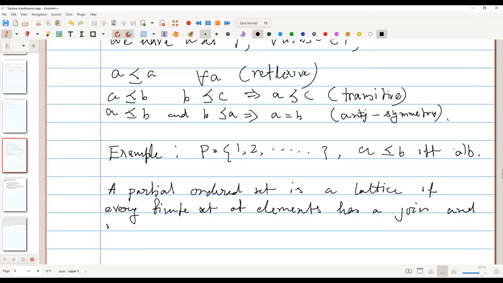By join, I mean the supremum, like a minimum upper bound. For example, if we take two elements 3 and 4, then the minimum upper bound here is 12, the LCM of them. So when you construct the directed graph, basically both the join and the meet must belong to that set also.